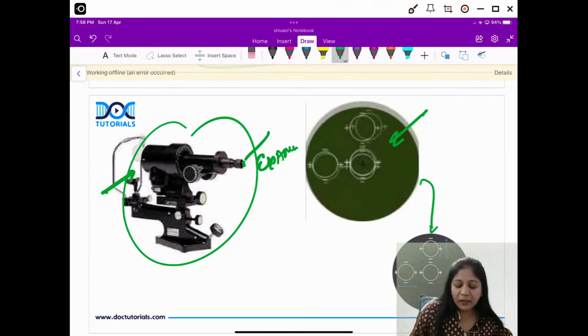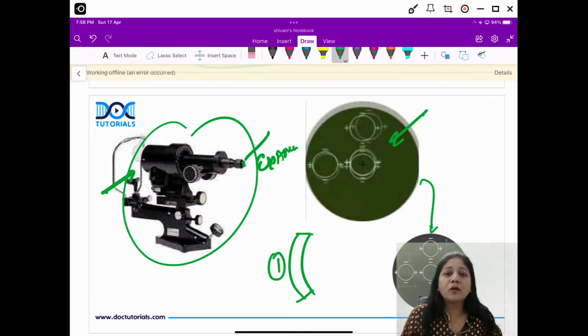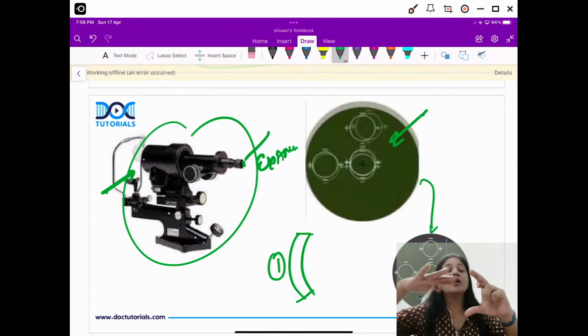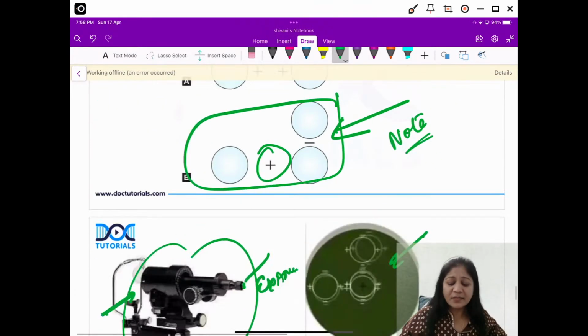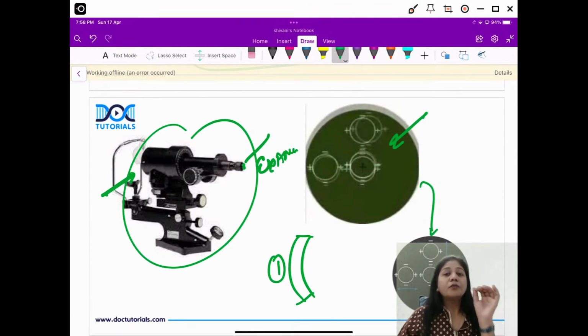So if you remember, the anterior surface of the cornea acts like a convex mirror, isn't it? So what is the basic principle? That the size of the image is inversely proportional to the radius of curvature. So these 3 things you have to remember. First, a picture question like this. Second, it is based on the first image of Purkinje, that the anterior surface of the cornea acts like a convex mirror. Okay? The third question will be, what is the principle? The principle is the size of the image is inversely proportional to the curvature. Okay, these 3 questions are important.